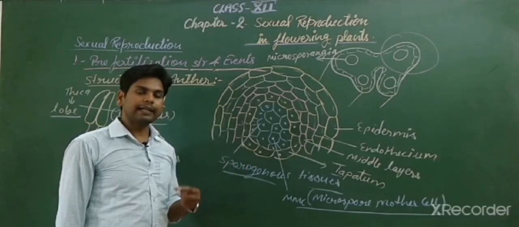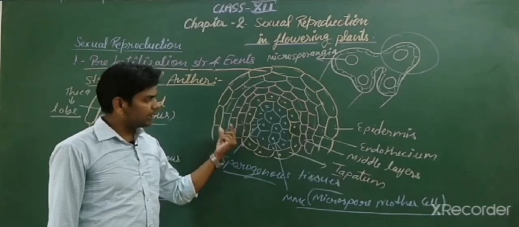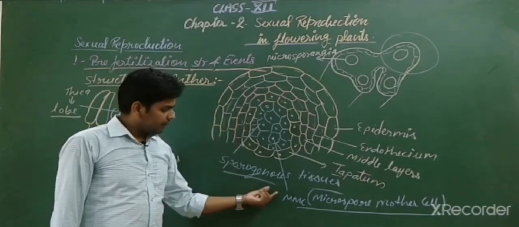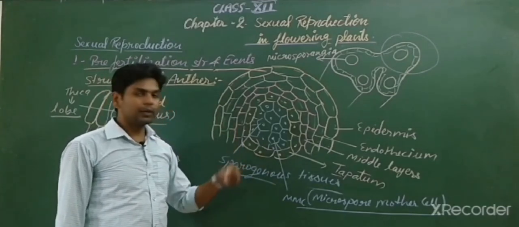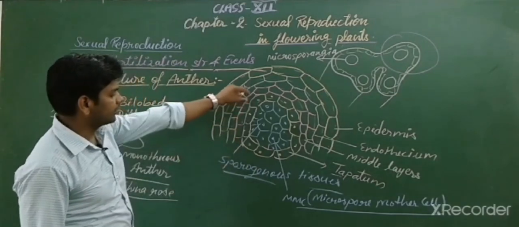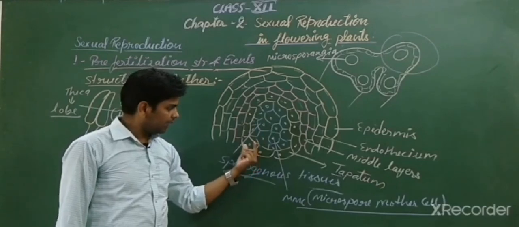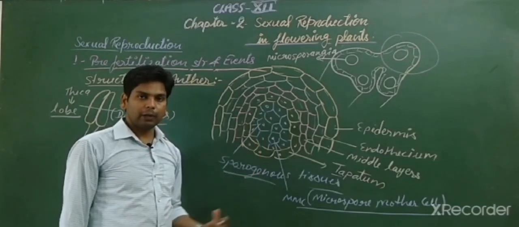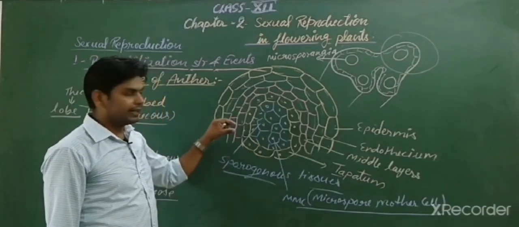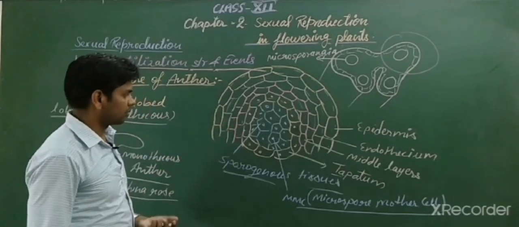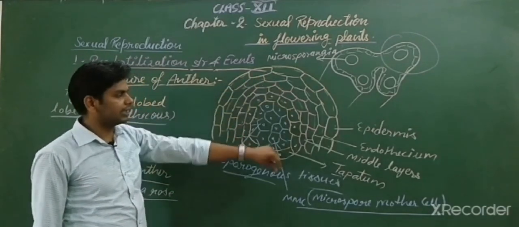You know, each and every gamete from a diploid body is formed with the help of meiosis cell division. So students, this is MMC. In the next video I will tell you how MMC forms the next content, which is the pollen grain or microspore. So students, let's discuss the function of these layers.